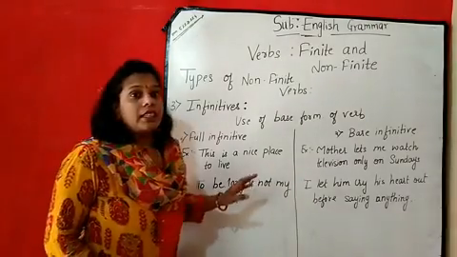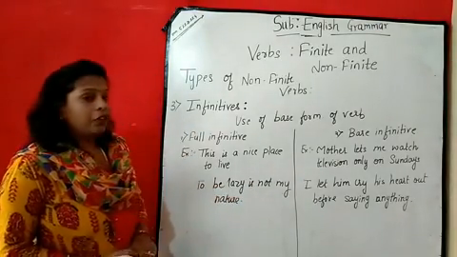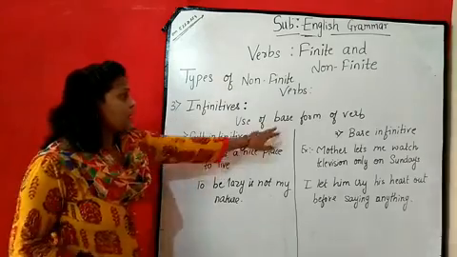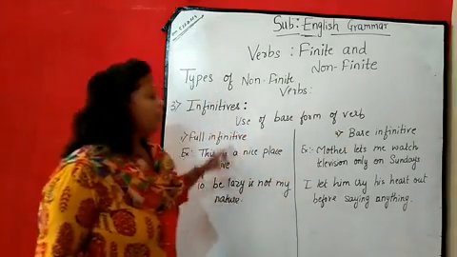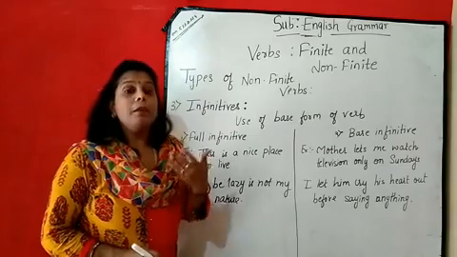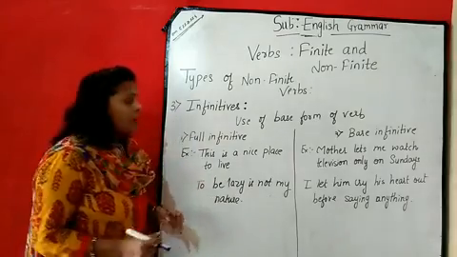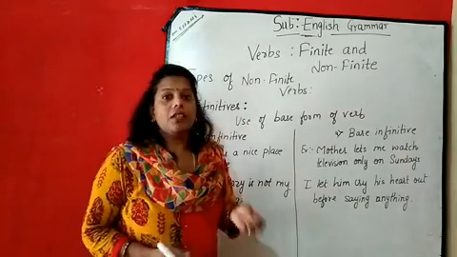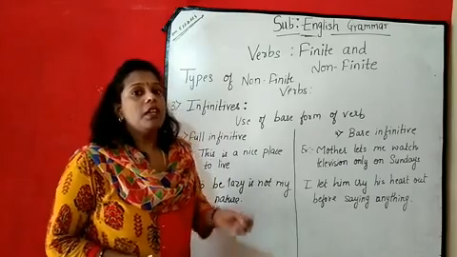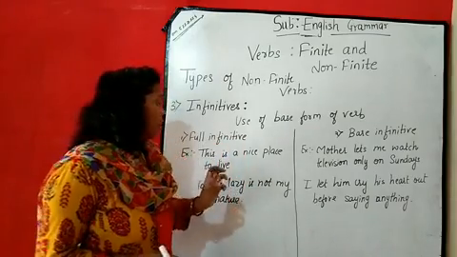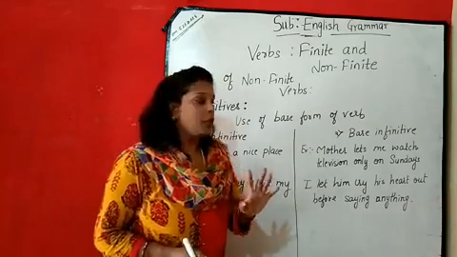Yes. Now the last type is the infinitives. Infinitives means here you are going to use the base form of the verb. Base form of the verb means the main verb, that is eat. जैसे कि verbs होते हैं eat, drink, play, go, come. So you are going to use the base form. You are going to use the verbs का first form use करने वाले हो.